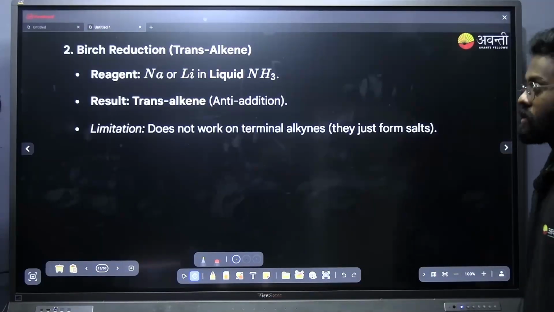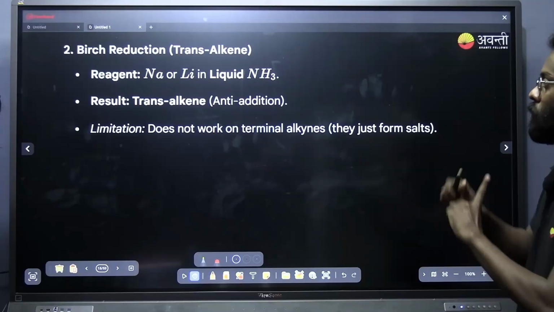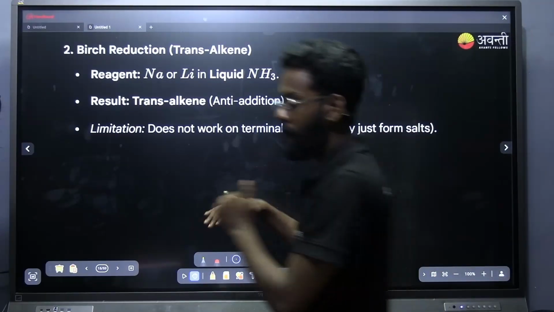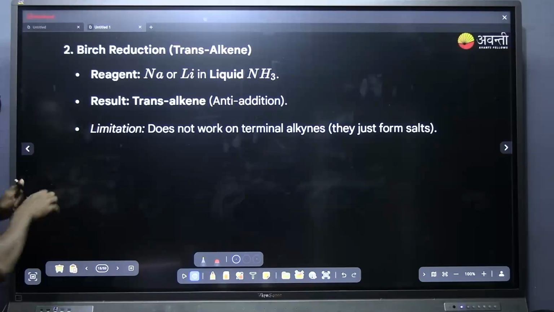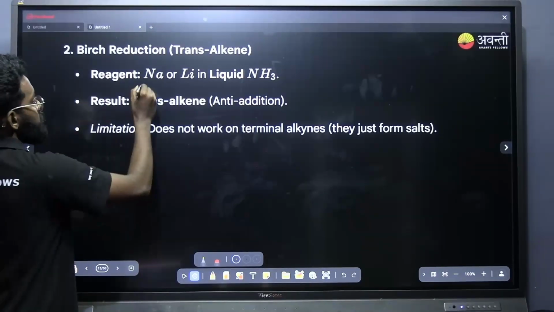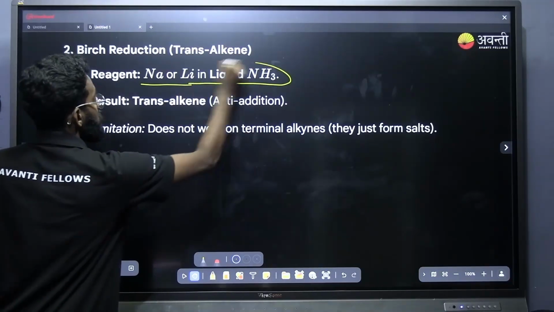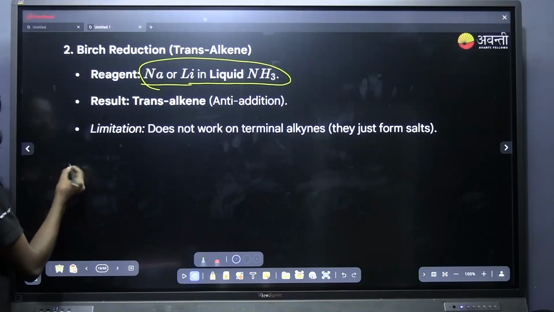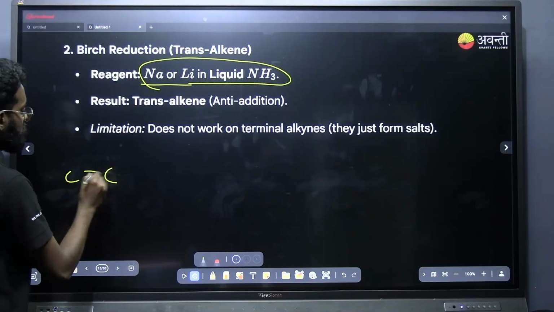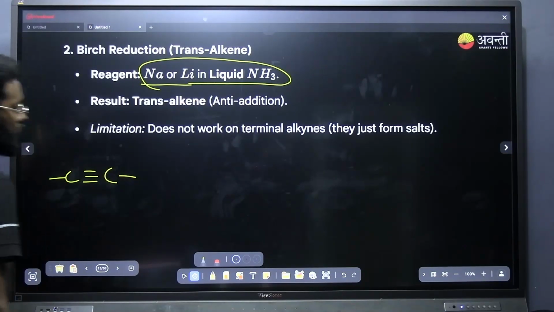Next one is Birch reduction. Birch reduction is also the same thing only. What is the difference between Birch reduction and the Lindlar catalyst reaction that we discussed? In the case of Birch reduction, we are using sodium or lithium in liquid NH3. That is, I will be taking an alkyne here.